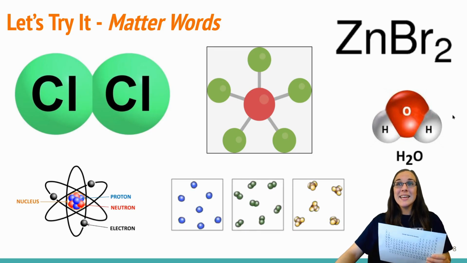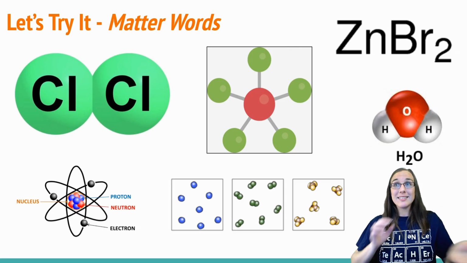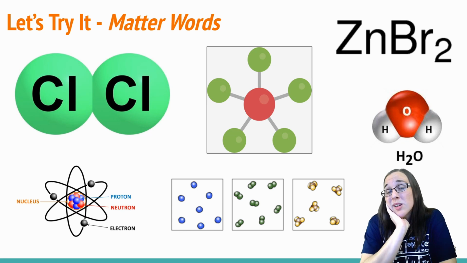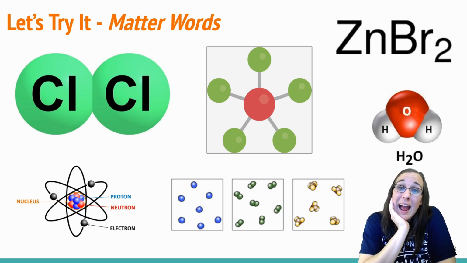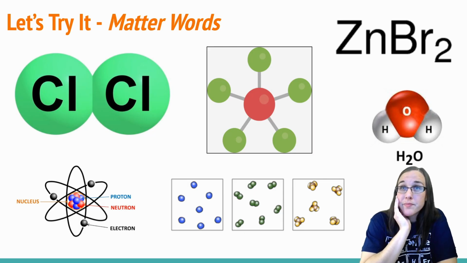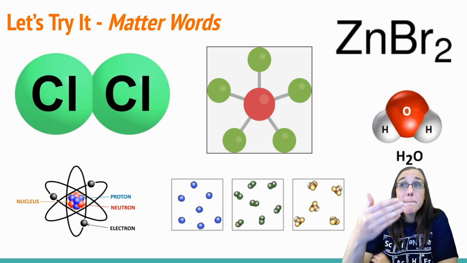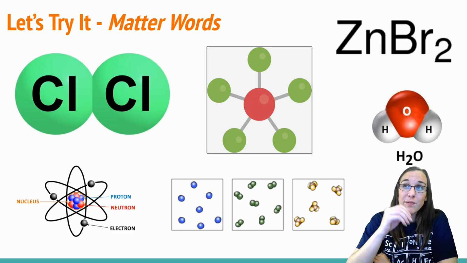Last but not least, take a look at that guy right there. What would be the first box? The blue dots. What could we call those? You could call it an atom, or the atoms, right? There would be more than one. You could call them atoms. You could call them particles, right? But we can't call that one a molecule. Molecules, by definition, have to have 2 or more bonded together. In that first box, we only have 1 spheres floating around.